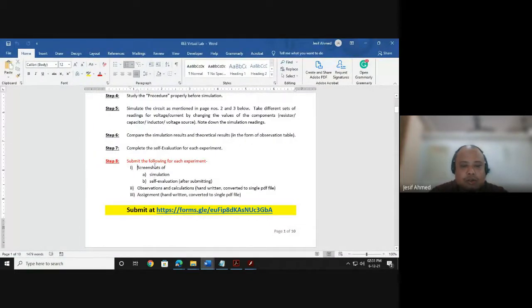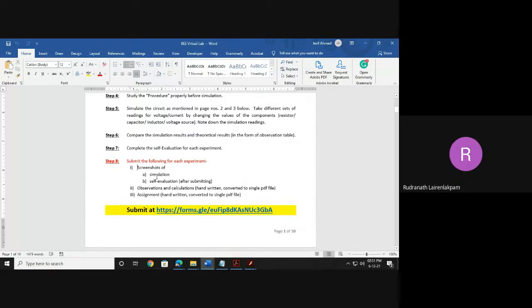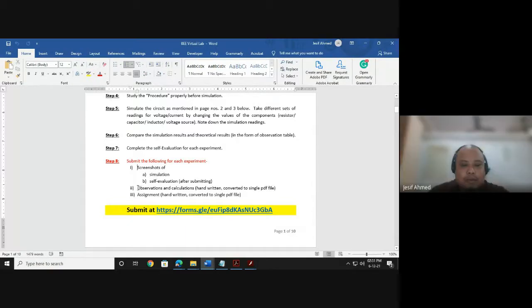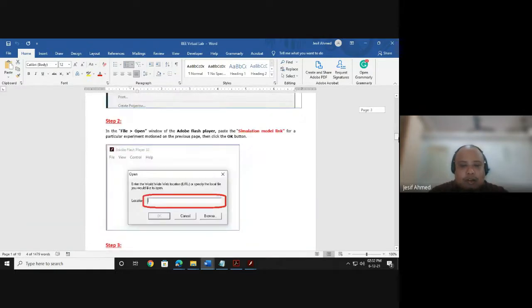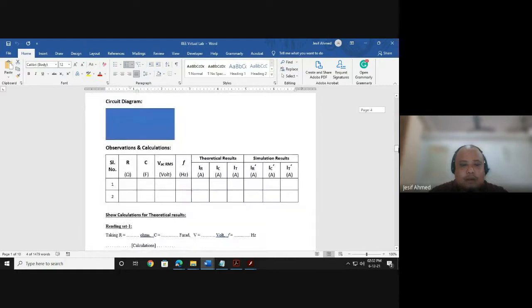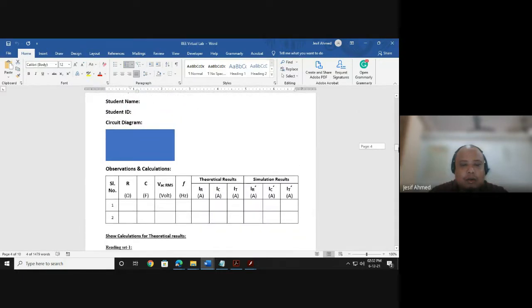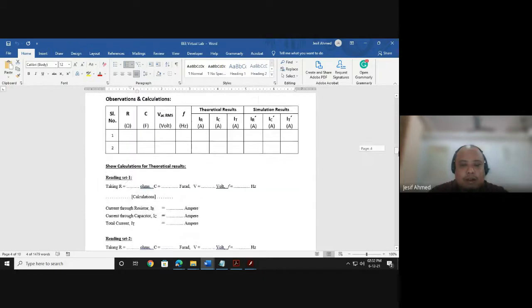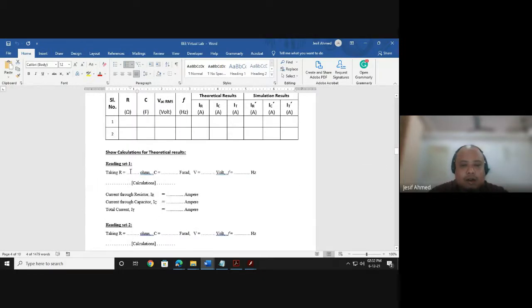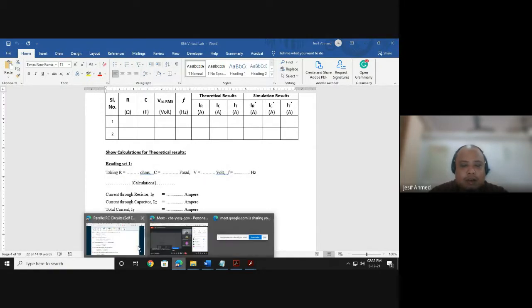Two screenshots. And part 2 is your observation and calculation. This part is observation and calculation. This is the observation table and manual calculation. You will show the manual calculation here, and the manual calculation formulas are given under theory.